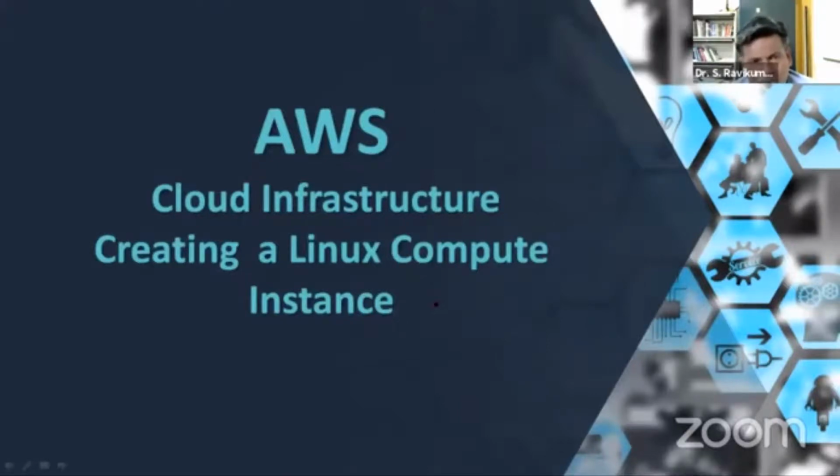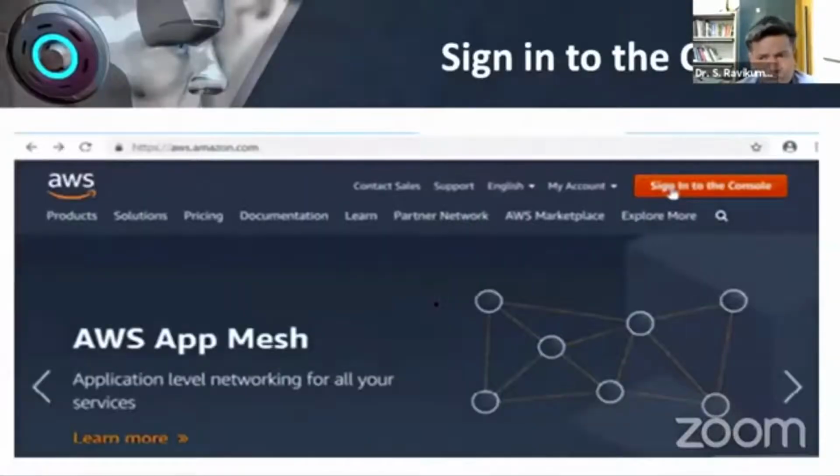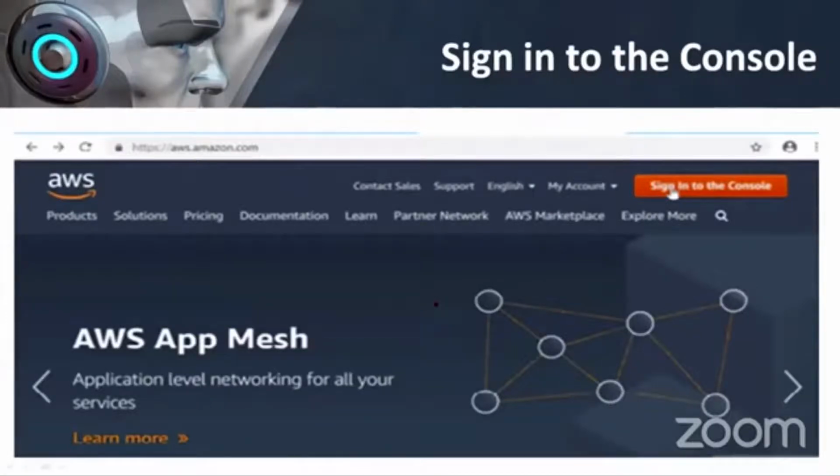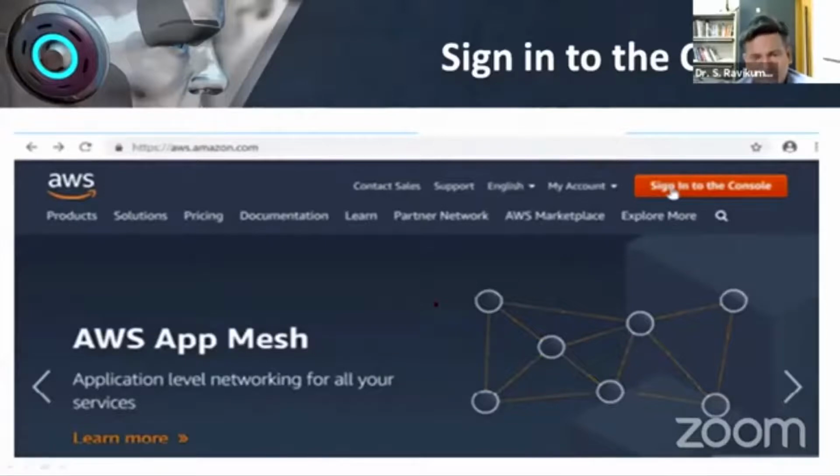So now we will see how to create an instance in the Amazon cloud environment. When you go into Amazon, you will get this kind of a screen. What we have to do is log in and go inside. Now I will be going through various screenshots to show how easy it is for a layman to create a server. A Linux server or a Windows server can be created within a few minutes. You can see how much time these slides take.